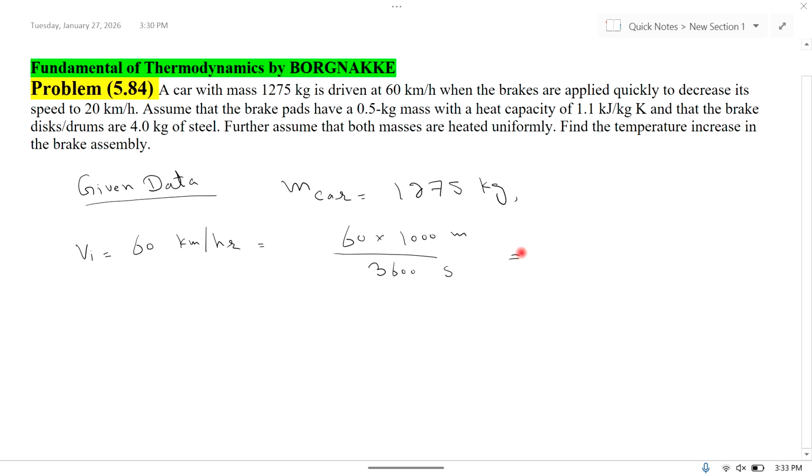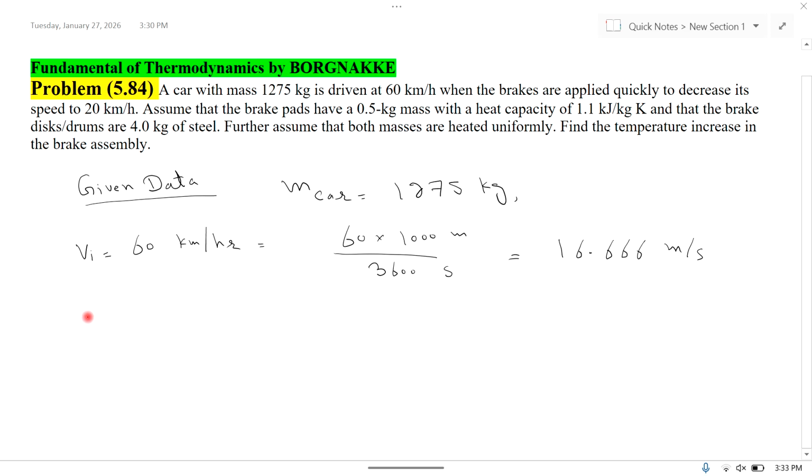So this is equal to 60 multiplied by 1000 divided by 3600 is equal to 16.666 meter per second.